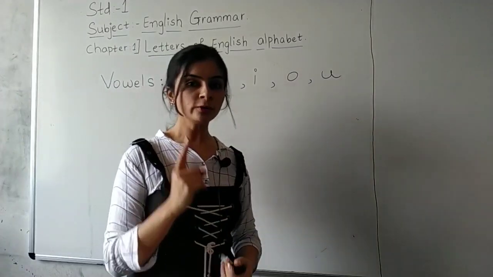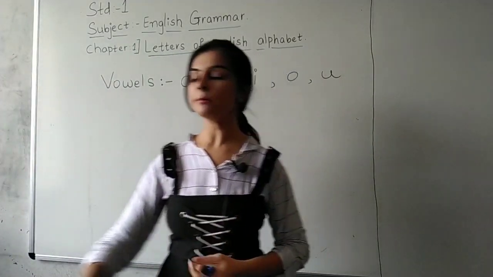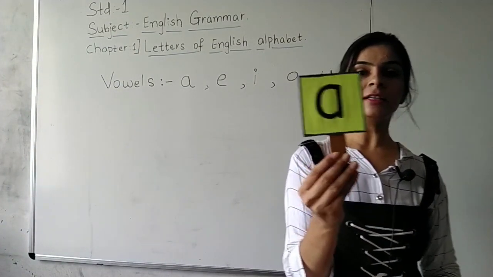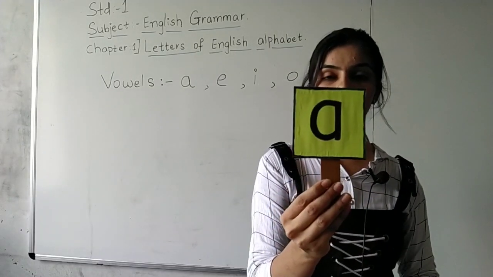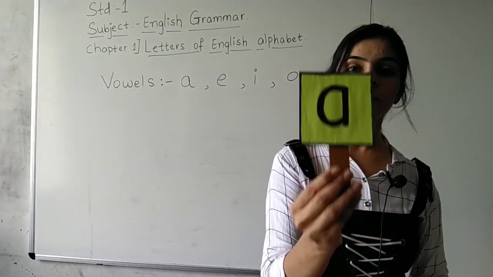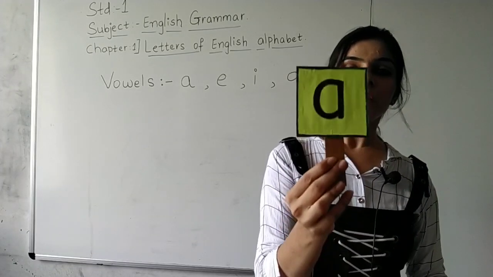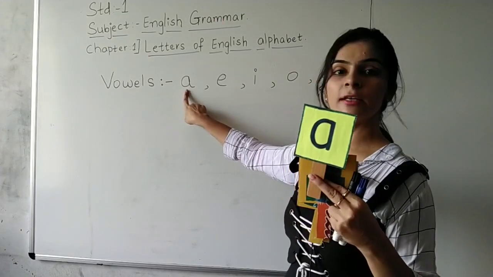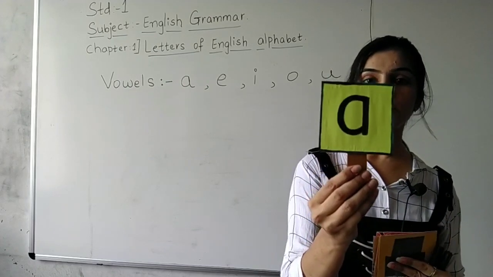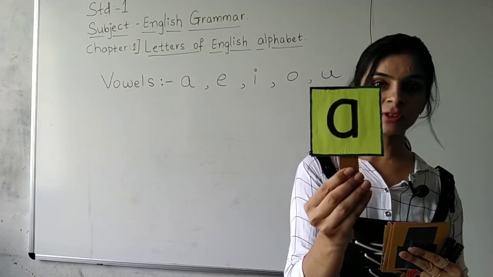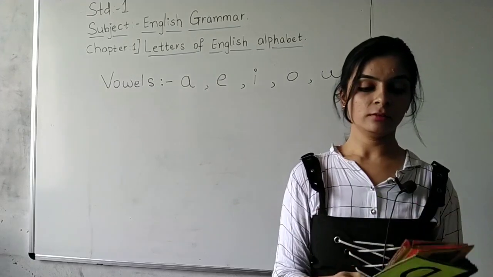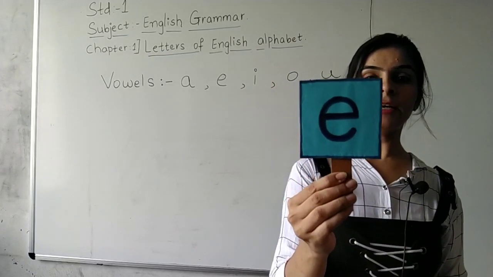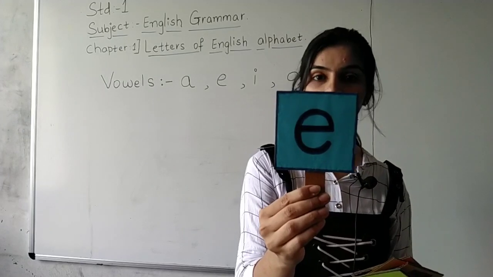Okay, now do you want to see the vowels? Ready to see the vowels everyone? Yes. See students, look here, this is A, this is a vowel. Can you see this? This is a vowel. This is letter A. Can you see everyone? Yes. I told you that A is a vowel. What have I written here on the board? A. So this is a vowel. Okay? Did you see this? Yes. Then what is written? E. This is the letter E. This is a vowel. Okay?